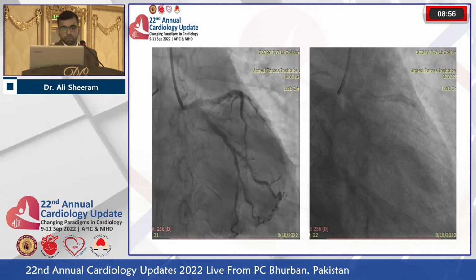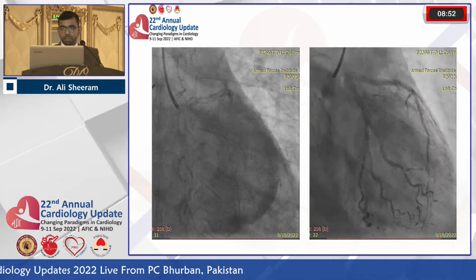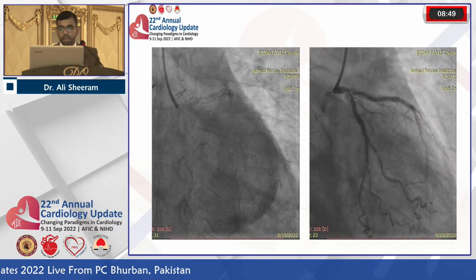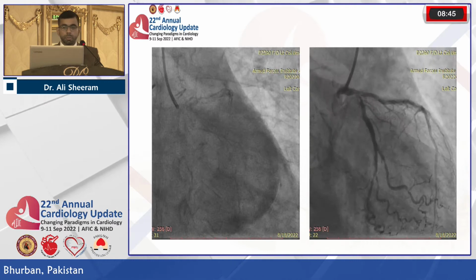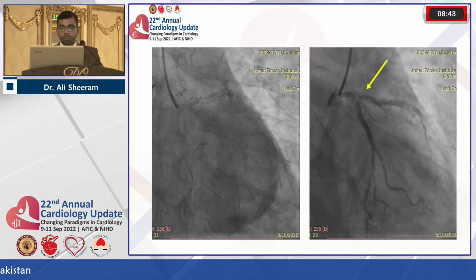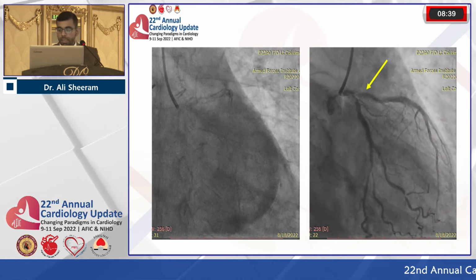So this was the coronary angiogram of this patient. As you can see, there was a distal left main critical disease and the critical ostial disease in the circumflex and the critical disease in the ostium of the LAD. And there was also a clot that is visible in the ostium of the circumflex and the LAD.